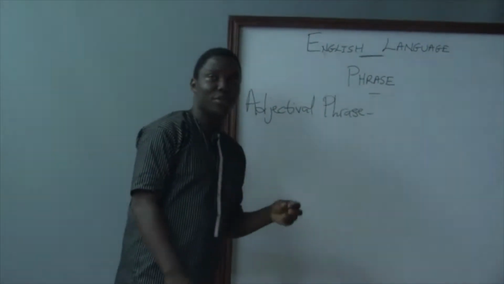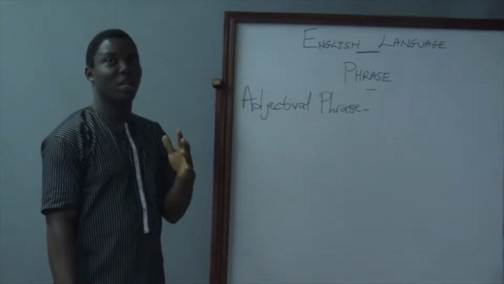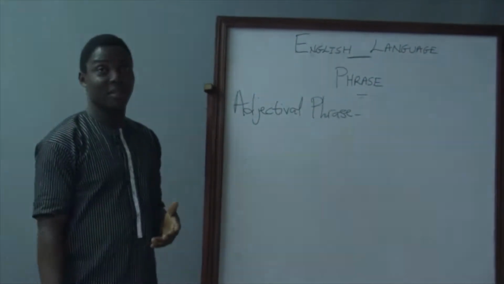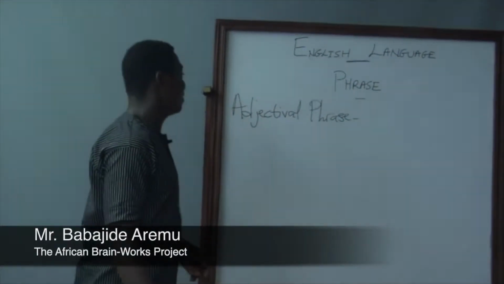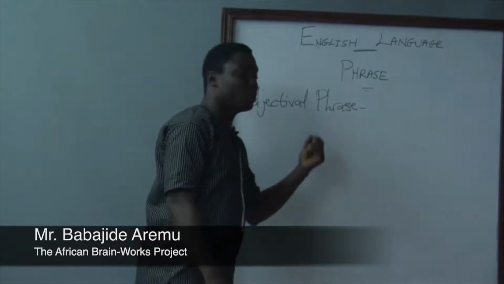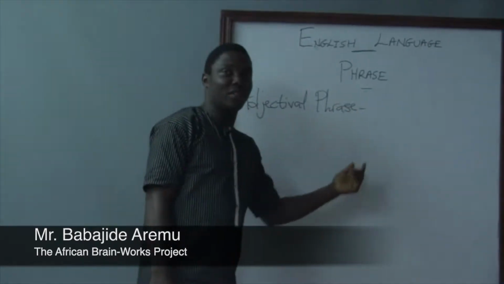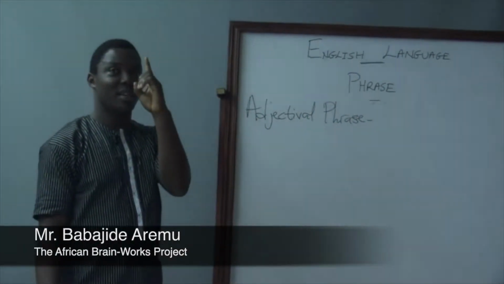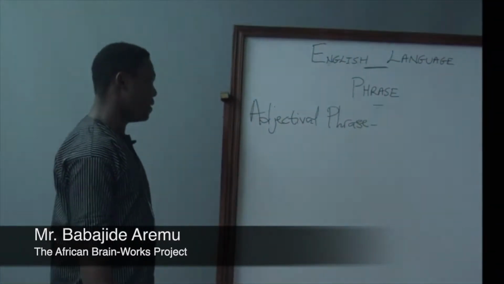An adjective simply qualifies a noun or a pronoun in a given sentence. So to now have an adjective as a phrase, that means both will be qualifying. That is, the word adjective and the phrase itself will be qualifying a particular noun or pronoun in a sentence.